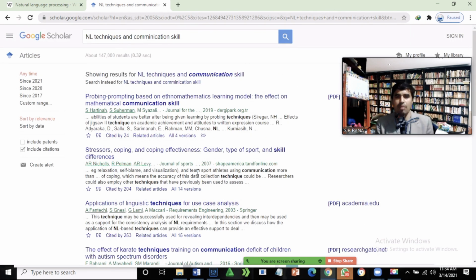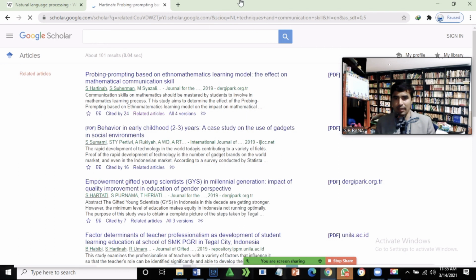You can just point it out, you can find it, and you can even do backward research and narrow down. You can find your data, you can use My Library, you can use your references, you can see how many people have already cited it, you can go backward on and on, and find your related data. Even related articles you can find over here. Just click on the related article and you can find your required article from this as well. Here you can see a lot of articles related to your search.